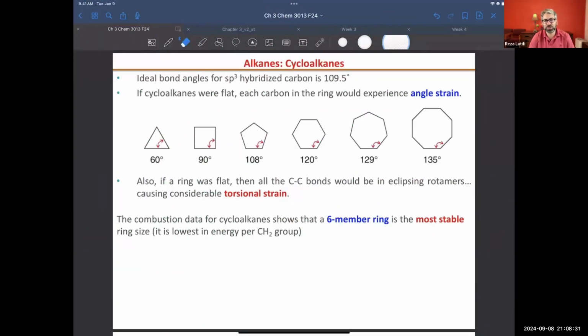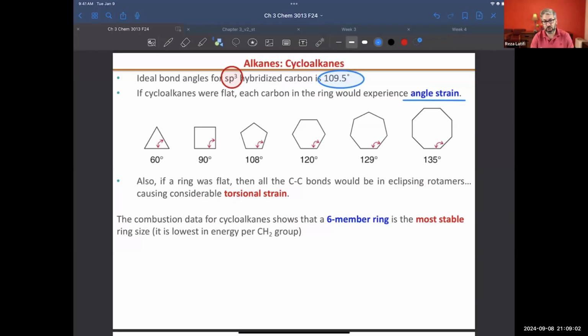In this lecture, I'm going to go through cycloalkanes. In alkanes, carbon has sp3 hybridization, and the expected bond angle is 109.5. But if you have a cyclic compound made of 3 or 4 carbons, that system is going to have a bond angle around 60 or 90. That means we will see huge angular strain.